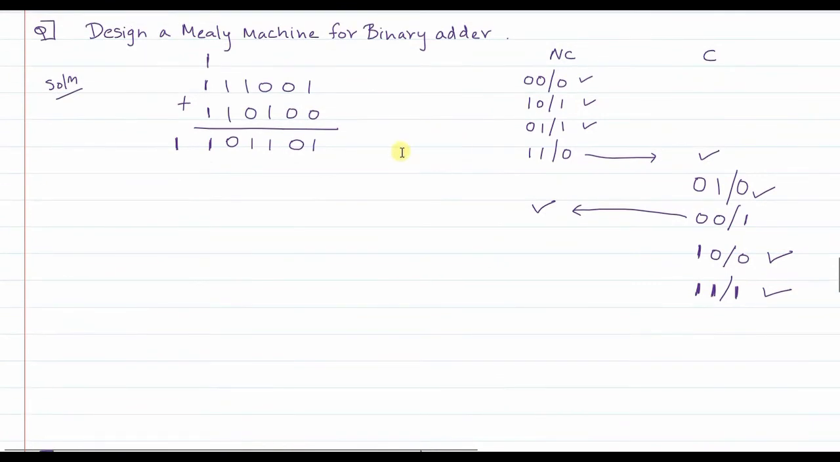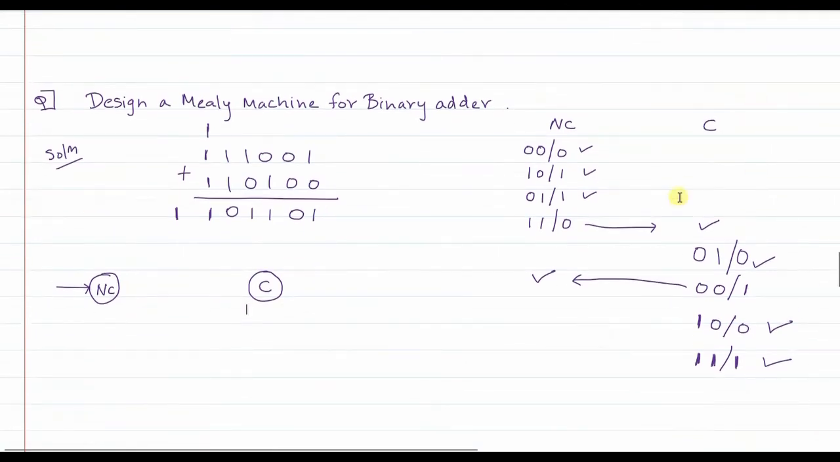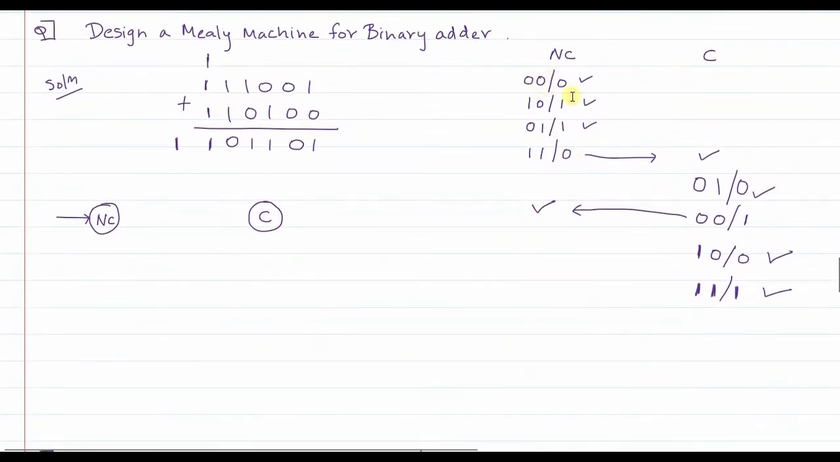So the binary adder that we are planning to design, I feel that it will have only two states. One state will be NC or no carry state, the second state will be C or the carry state. Let's design two states. My first state will be NC or no carry state, and my second state will be C or the carry state. Now we are going to write these inputs and the outputs.